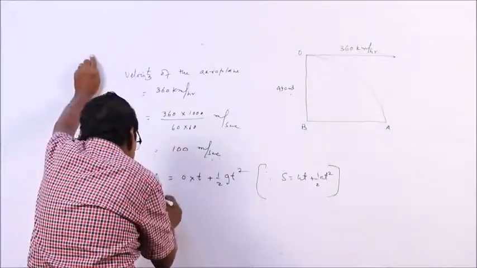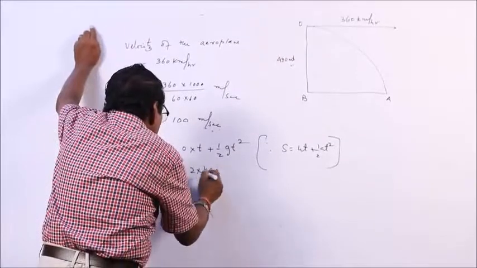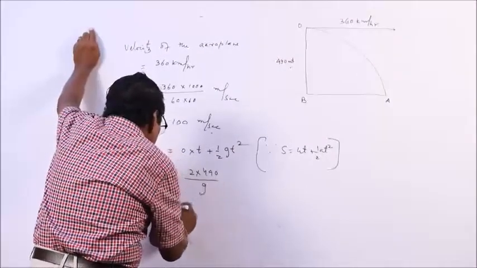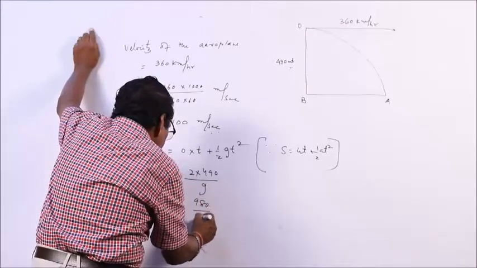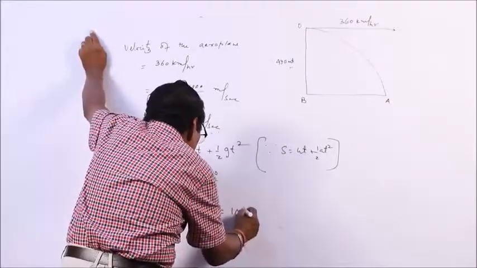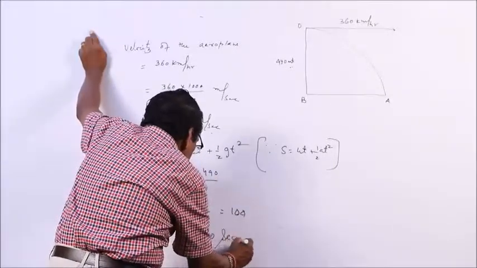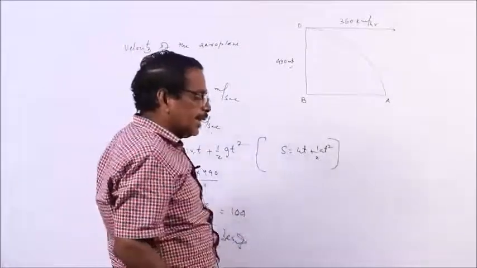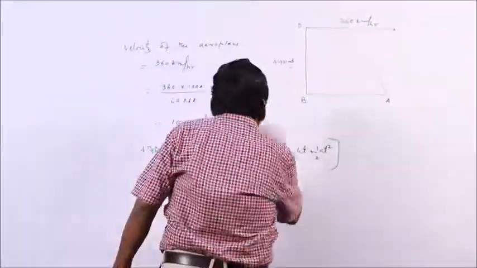So, t square is equal to how much? 2 into 490 by g. You can put 2 into 490, that is 980, by g, which is 9.8. So, this becomes how much? 100. So, t is equal to how much? 10 seconds. So, the bomb will take 10 seconds to reach the ground. It will take 10 seconds to reach the ground.